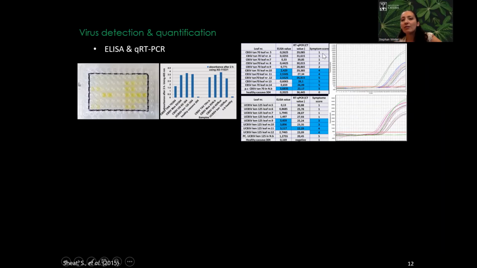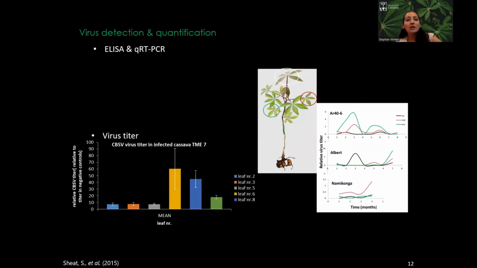When you have a plant infected with CBSV or UCBSV, and you have a symptom score of 1, and the ELISA is negative, you see that RT-qPCR is still positive. That proves that a highly sensitive method is really important when you do a screening, and it's also important when you do quantification.